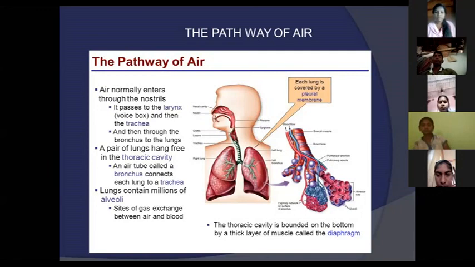The abdomen contains the stomach and other organs. The diaphragm moves upward and downward, which indicates respiration, inhalation and exhalation.